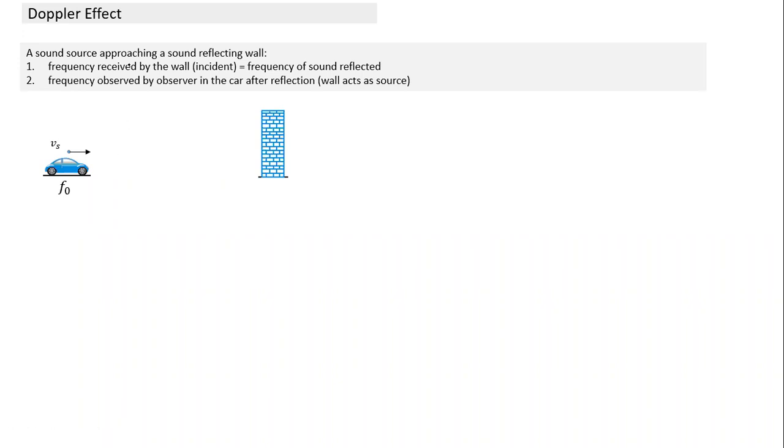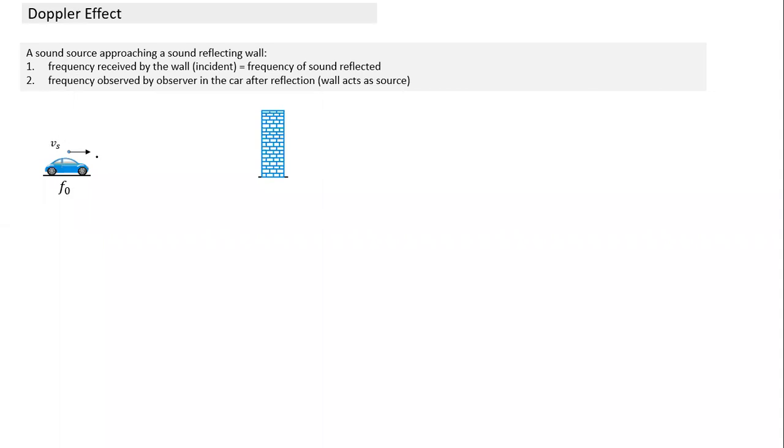Right. So as a sound source is approaching a sound reflecting wall, say it's a car where for some reason the driver has put his hand on the steering, but it's also there on the horn. So continuously the horn is on. The horn also is a source of a constant frequency. Let the frequency be f0, and this is the velocity it is moving.